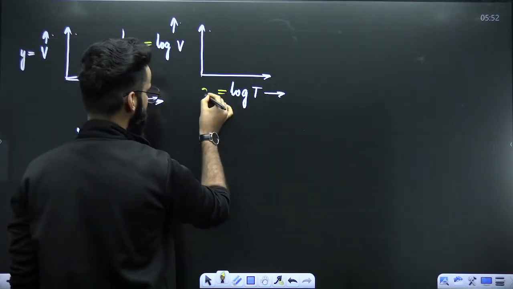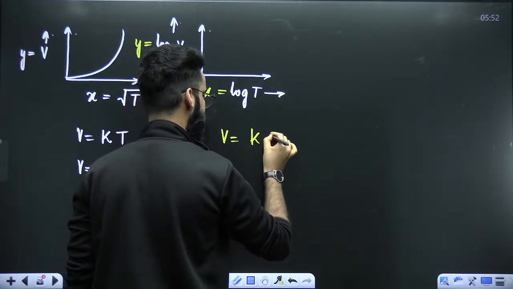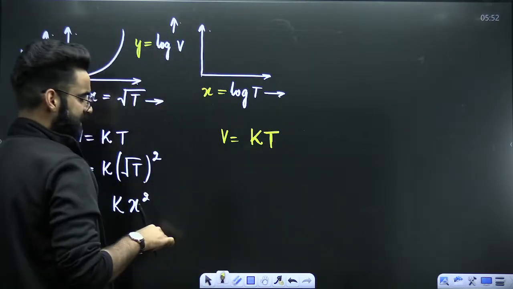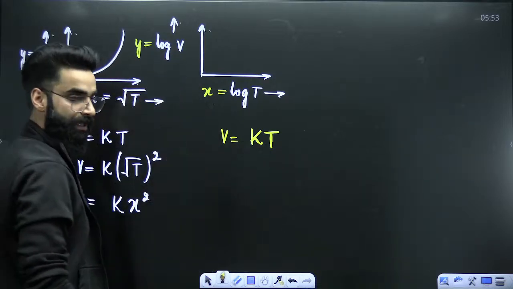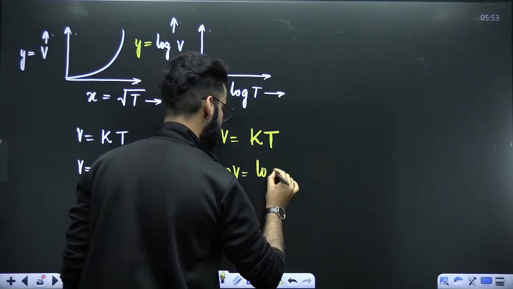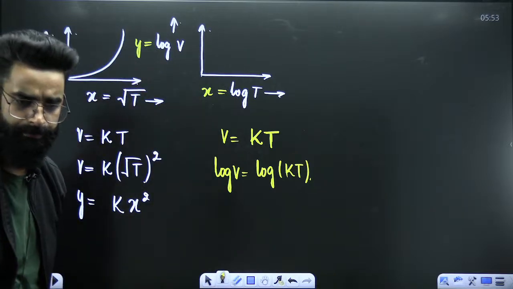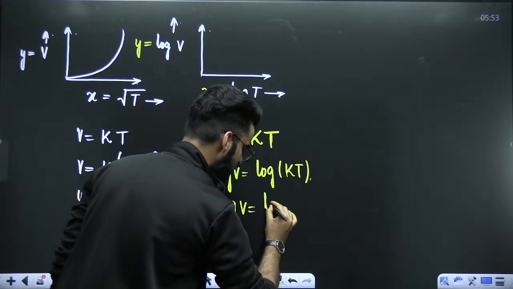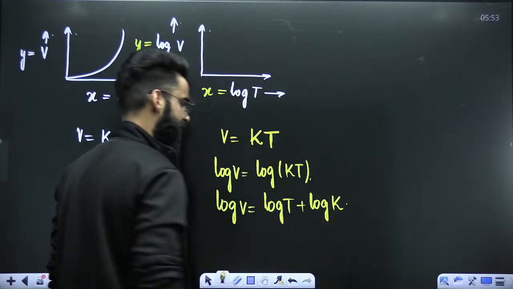Similarly, this is log of V, which you are plotting along y-axis. This is log of T, which you are plotting along x-axis. The basic equation says V is equal to K multiplied by T. This is our basic equation. My dear students, we do not want V over here. What do we want? We want log of V. So I'll be taking log throughout this equation. So it becomes log of V is equal to log of K multiplied by T. I took log on both sides. Now, log of M into N becomes log of M plus log of N. Will it make a difference? No, just the property of log.